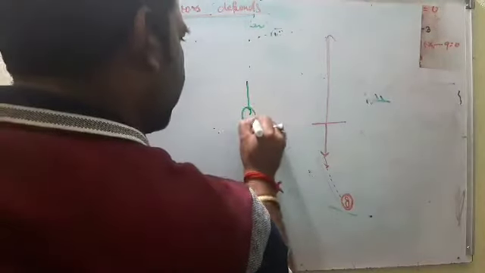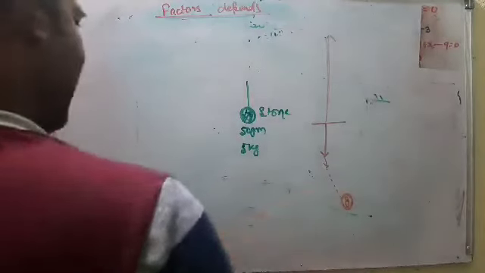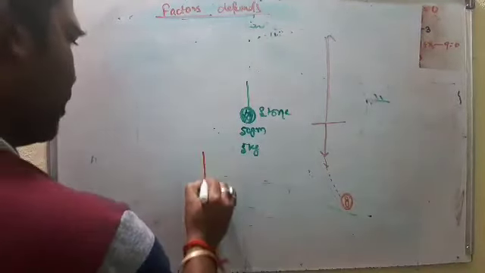And one more point: the time period of oscillation does not depend on the extreme position, the extent of swing on either side. Suppose you take a pendulum with its main position here. I move it up to this much on either side, and another time I move it just up to this much.